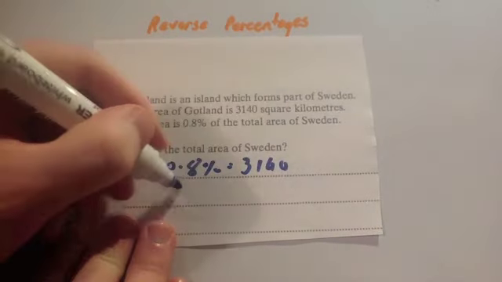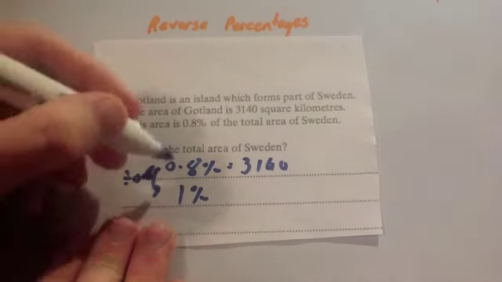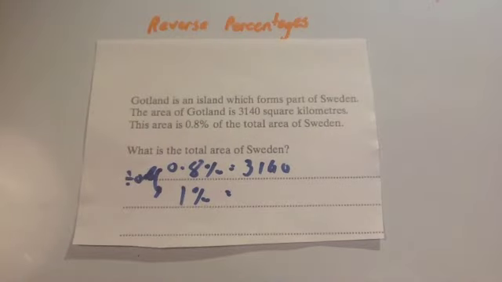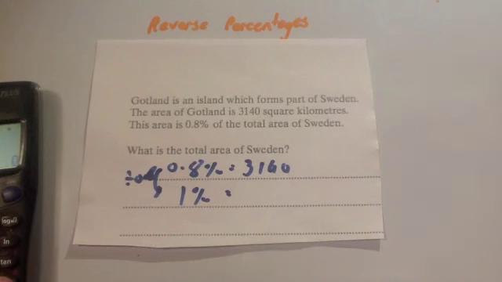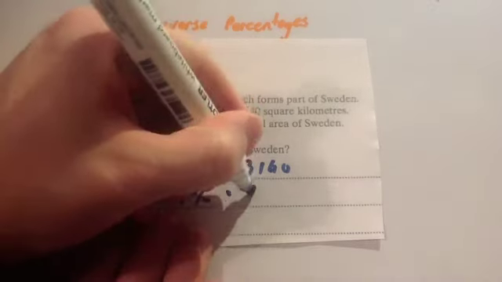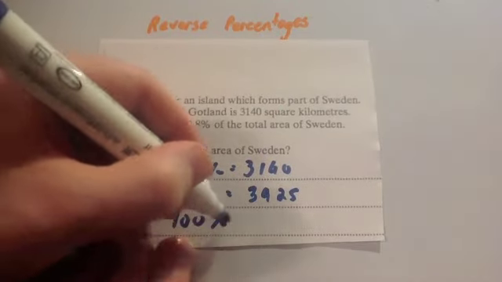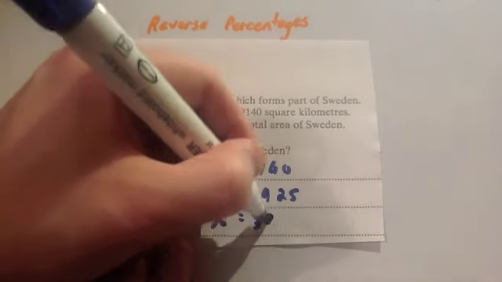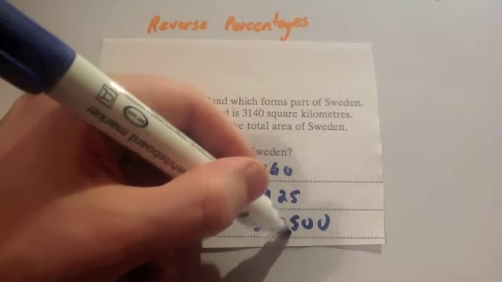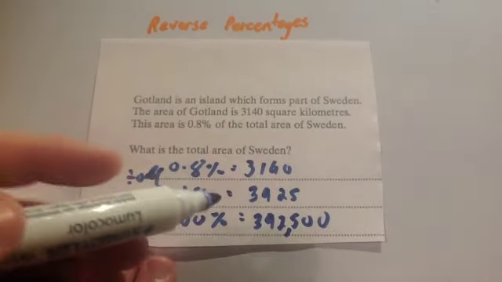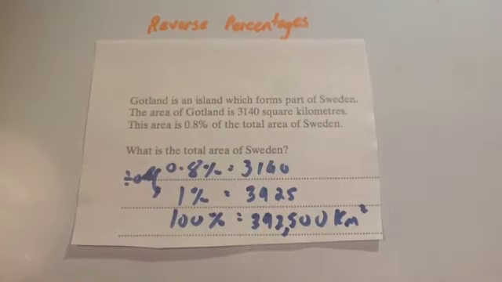You want to find out what 1% is, so again, what you're going to do is divide by 0.8. You always divide by the percentage you've been given. So you're going to do 3,140 divided by 0.8, and you get 3,925. Well, that's 1%. You want to find out what 100% is. So you're going to times by 100, so add on 2 zeros. There you go, so that's your answer. Your answer is going to be 392,500 square kilometres. Okay, and that's it.